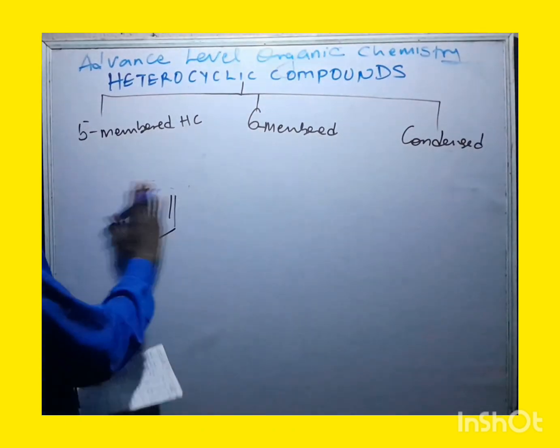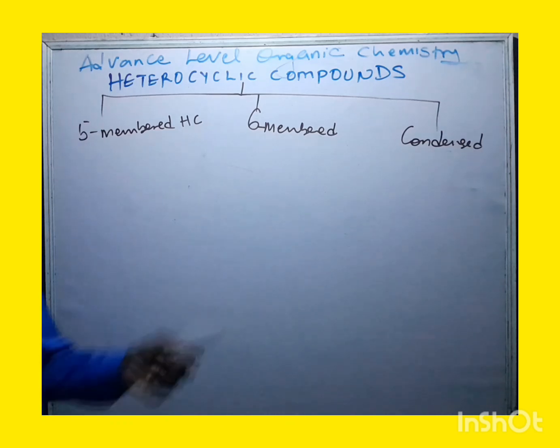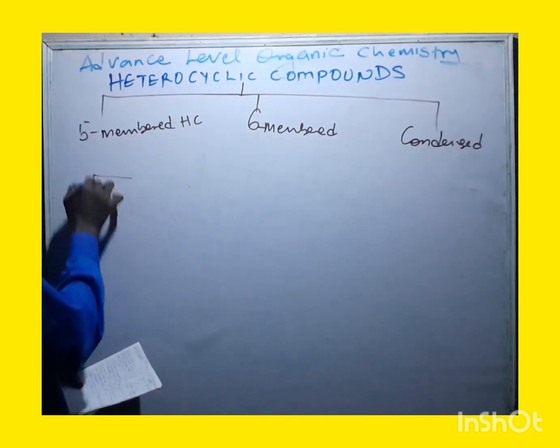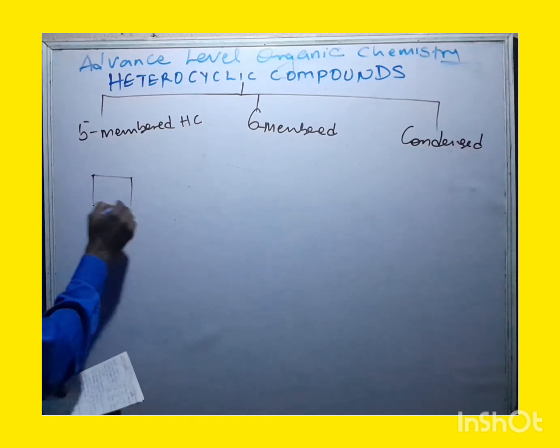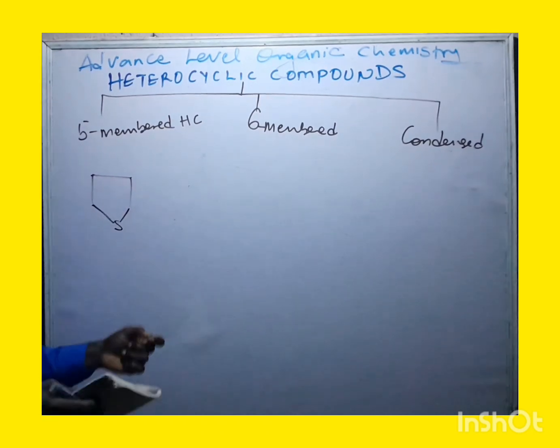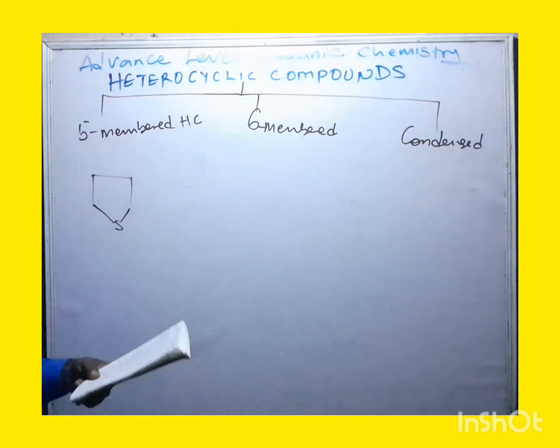Okay, now let's talk about this. We're going to start with the five-membered heterocyclic compounds. What do we mean by five-membered heterocyclic compound? They are the ones that contain five atoms in the ring. Look at it: this is 1, 2, 3, 4, then we have something here, and then something here. Anyway, when you see something like this, it represents the five-membered heterocyclic compound.